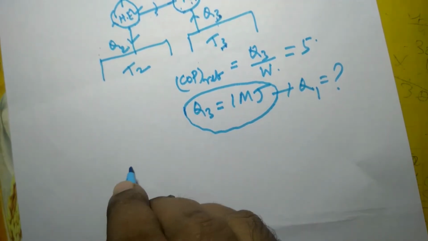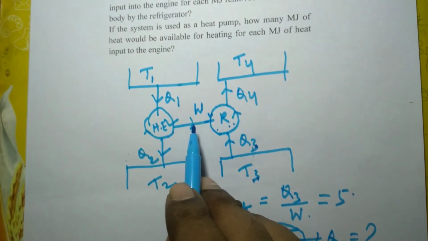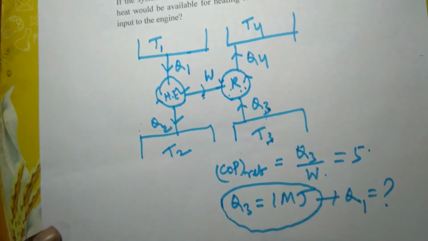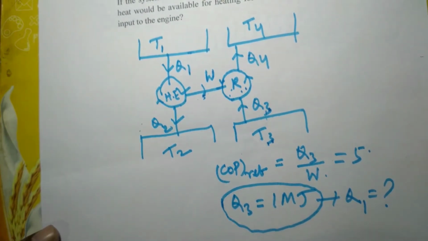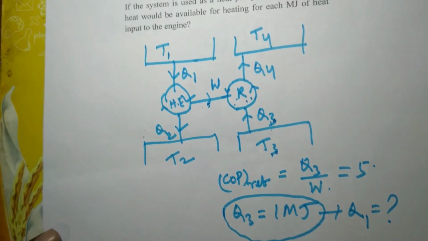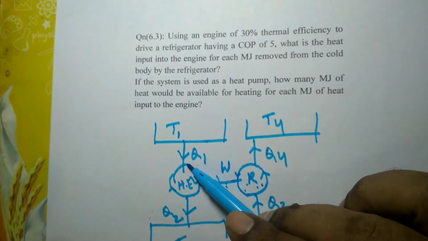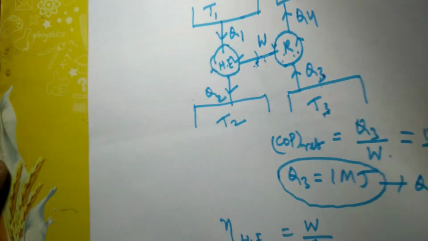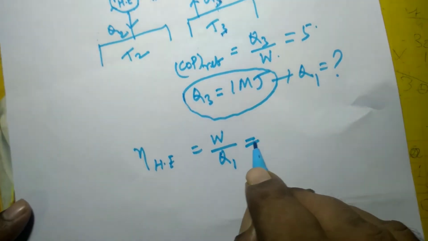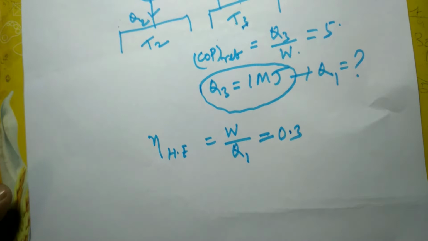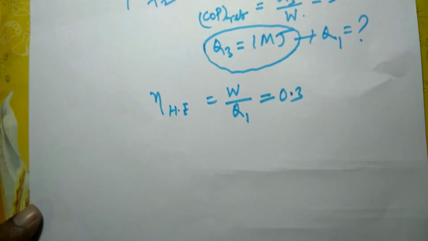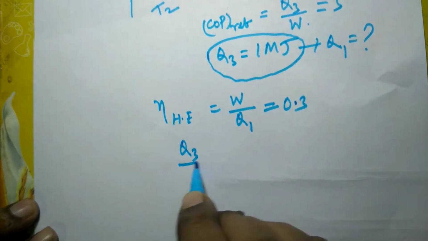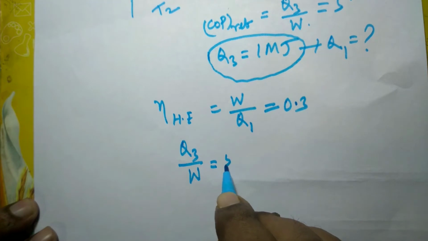You see, here whatever work is produced by heat engine is the work input for refrigerator. Efficiency of heat engine, we know that 30% it is given, and this is nothing but work output divided by heat input, W by Q1. W is the work output for this heat engine and Q1 is the heat input. W by Q1 is 0.3, 30% or 0.3. And COP of this particular refrigerator is given to be 5. Q3 by W is equal to 5.